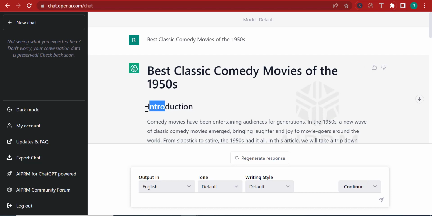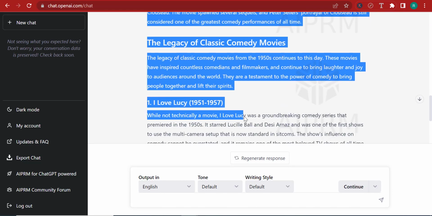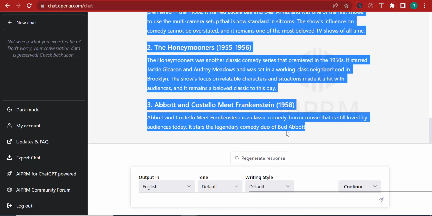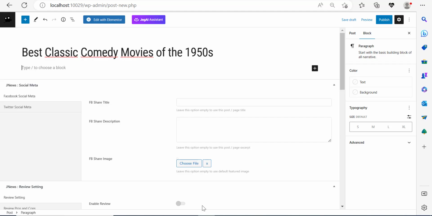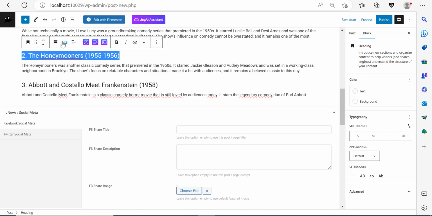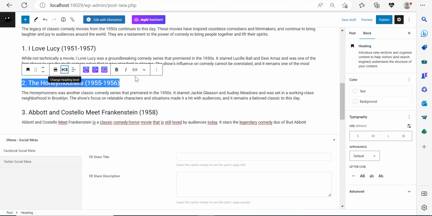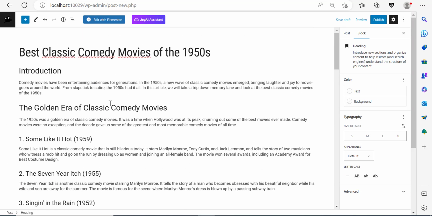Now normally this already has the tag on it, so I don't really need to tag anything or change the tags. I think ChatGPT has done a pretty good job, so I'm just going to paste this stuff. For example, if I click on this, you can see it's already set to H3 without really having to change it. Nonetheless, I can change this to H4 if I want, or change this to H3, but I advise you not to do that.